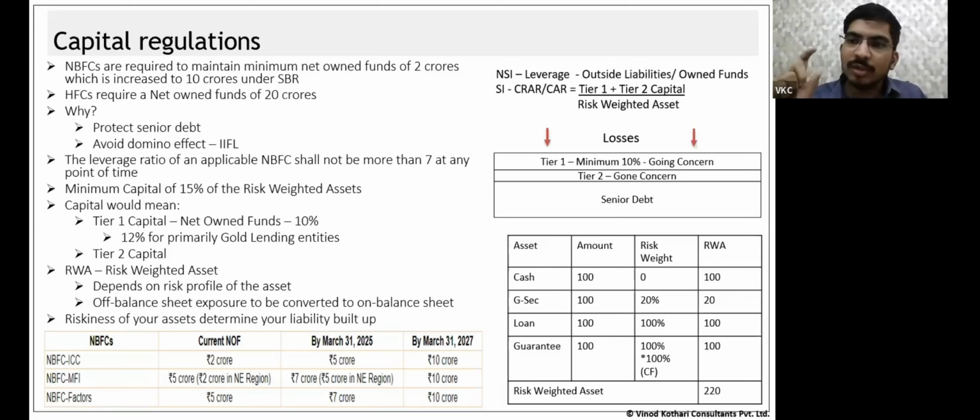To protect this trust, we have to protect the senior debt, because equity holders, when they come into the investment, know what risk they are taking. But debt holders come with the expectation that they will be paid back along with interest. So protecting senior debt is very important. Our target for the capital regulations is simple: that we have equity thick enough to absorb losses so that the senior debt is protected.